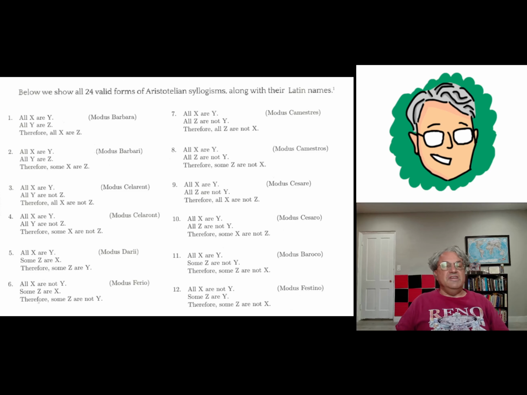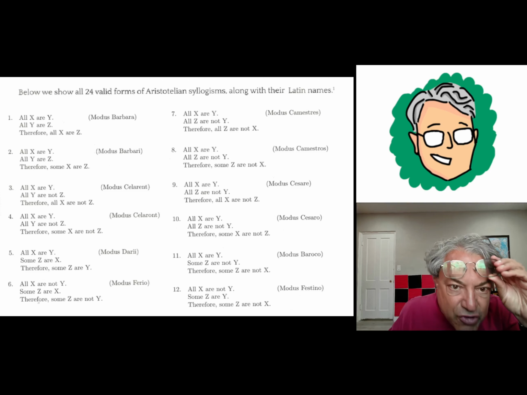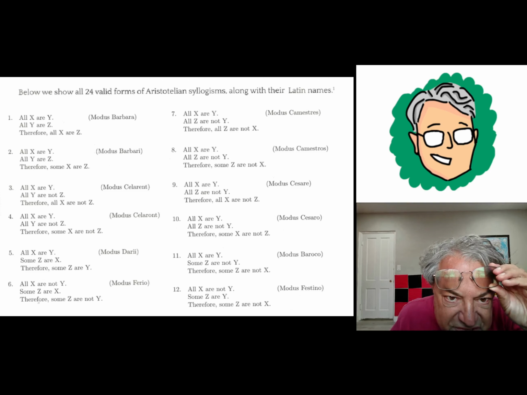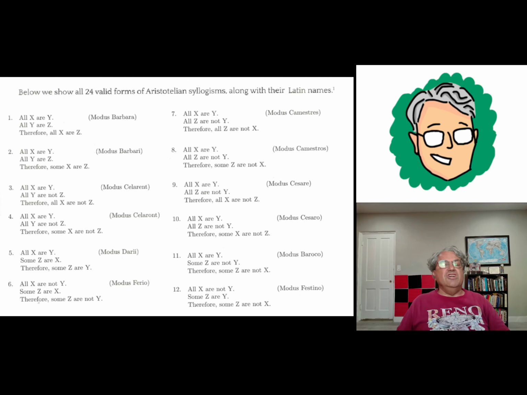These all have Latin names too. I don't know if you guys can see this. If you're using your smartphone, I'm sure you can't read any of this. But the first one is given the name modus barbara. That's all x are y, all y are z. Therefore, all x are z. That's the one I just gave. All men are mortal. Socrates is a man, therefore Socrates is mortal.